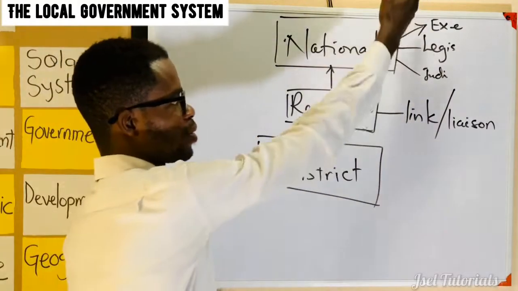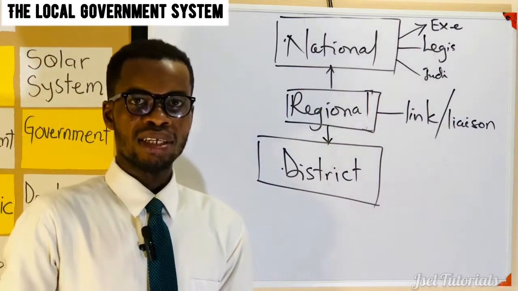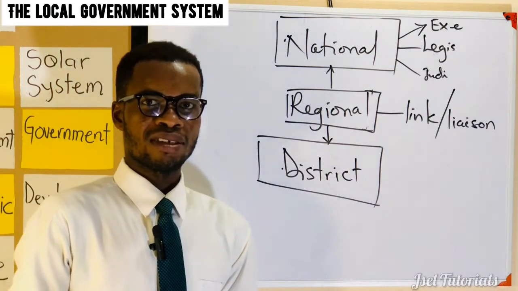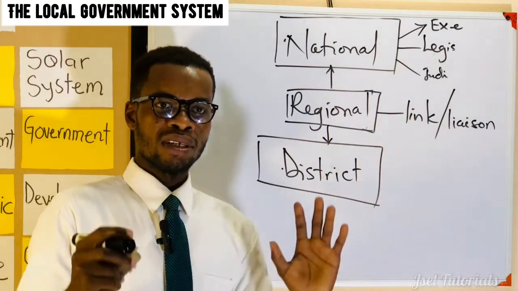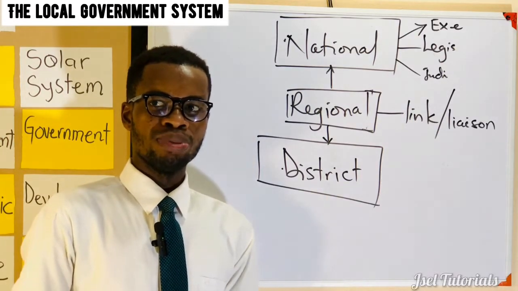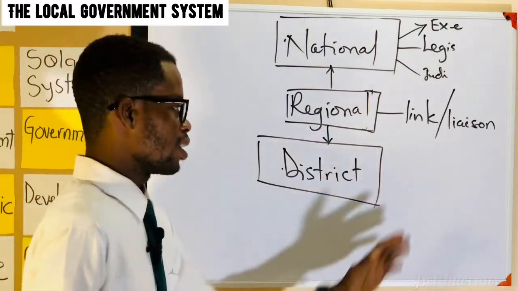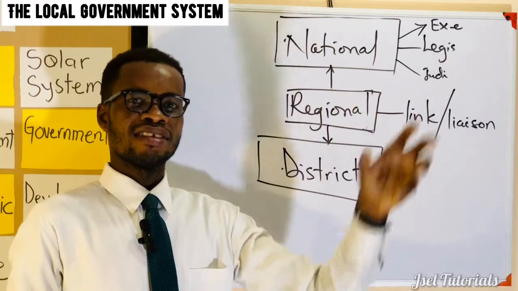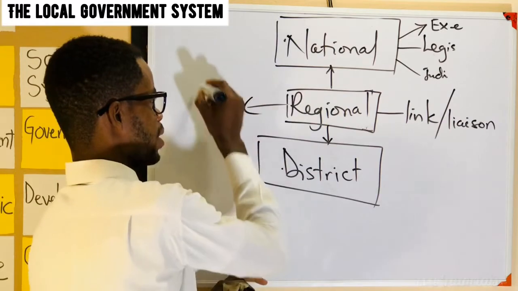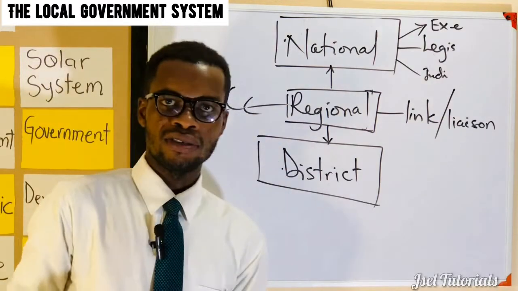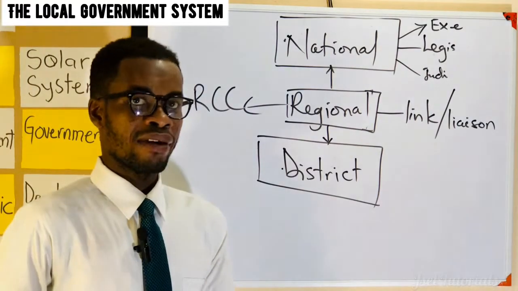Now, because you can't have all the over 30 million people in Ghana being parliamentarians or being ministers or being justices in our courts, there are going to be sections of people who will be put in charge of our local authority. How does this operate? Because the districts are found in the 16 regions, the regions have been made in such a way that they also have an authority called the RCC, the Regional Coordinating Council, which is headed by the Regional Coordinating Director.